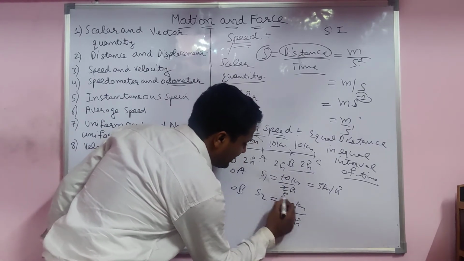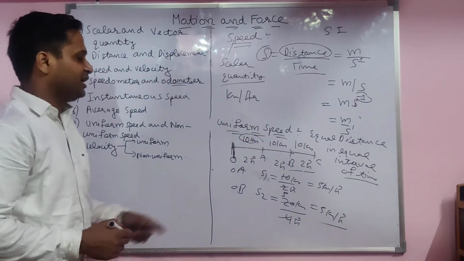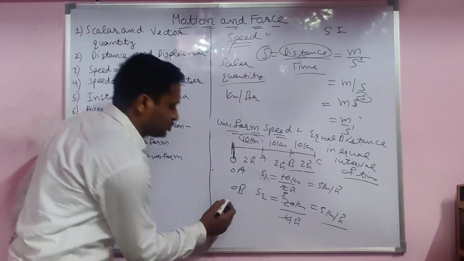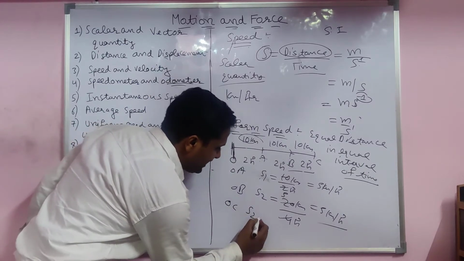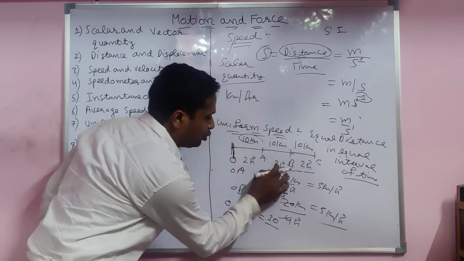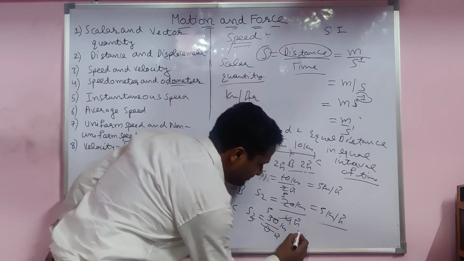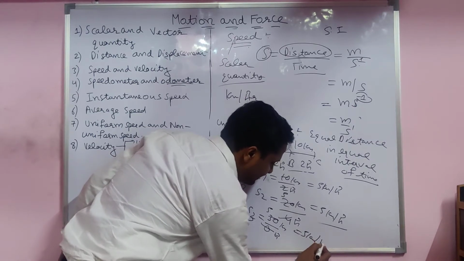So the answer is again the same, 5. If you take OC directly, speed S3 is 30 upon total 6, again the same answer. Speed is always the same.